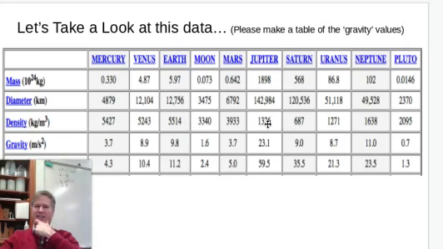This is the density of the different planets, including Pluto, which is actually a dwarf planet because it's super small. In fact, if you look at the size of Pluto and our moon, our moon has a diameter of approximately 3,500 kilometers. Pluto is about two thirds of that size, so it's pretty small.